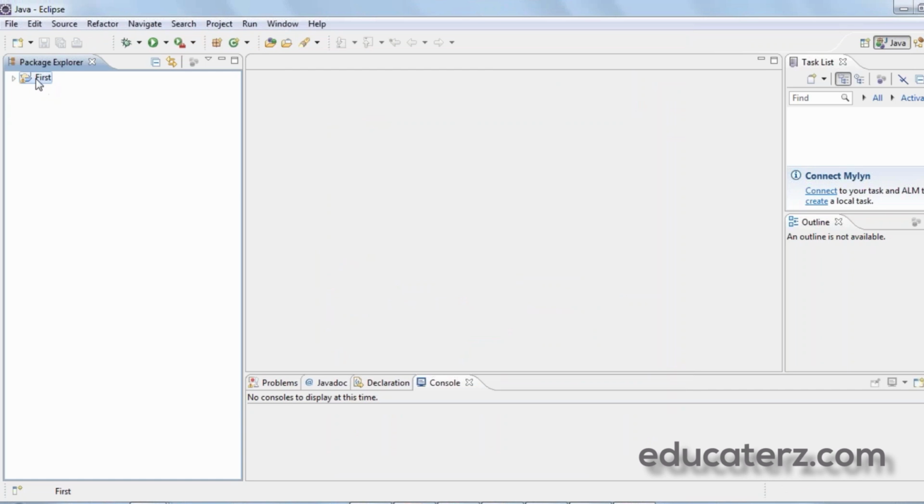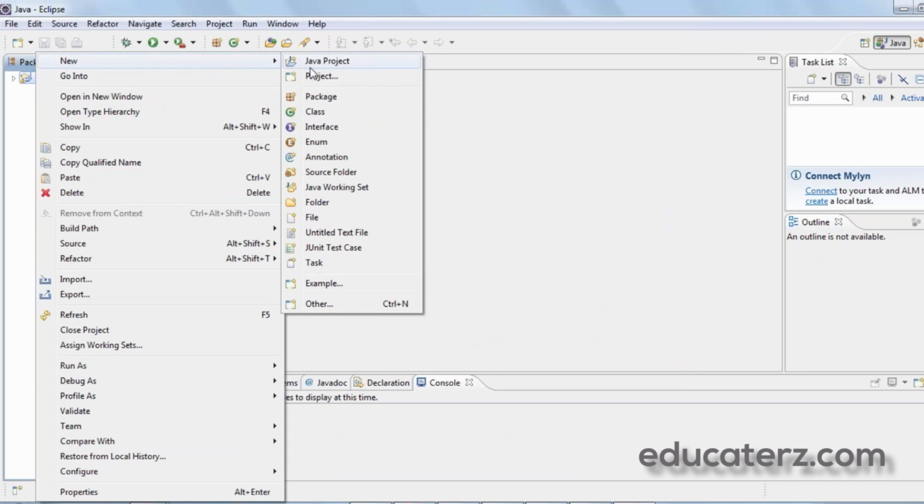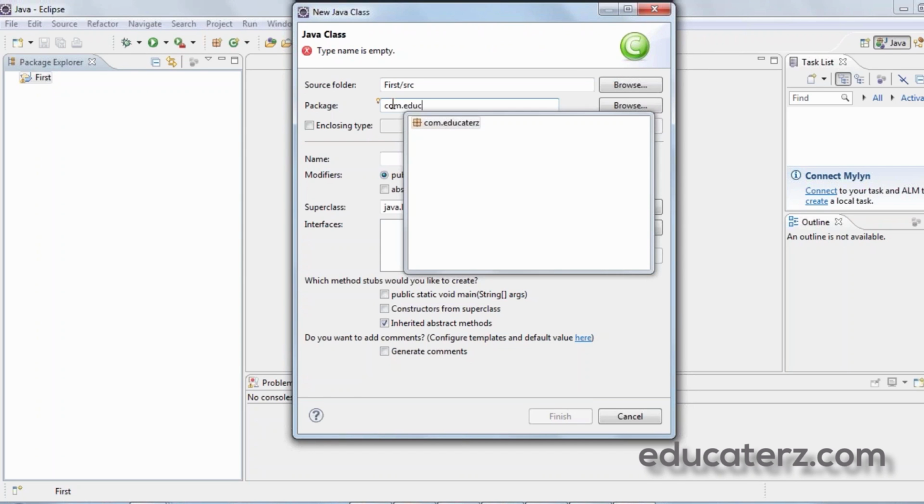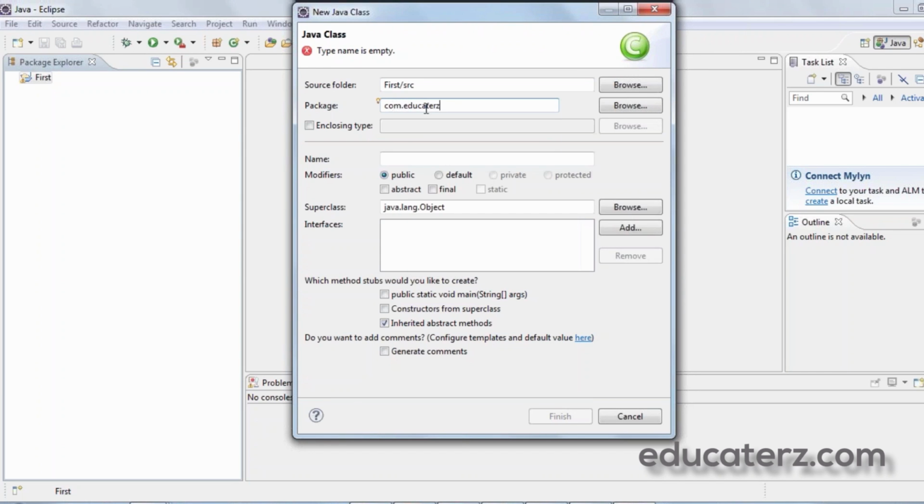A project will be created for you on the left hand side. Right click on the project and say new class.